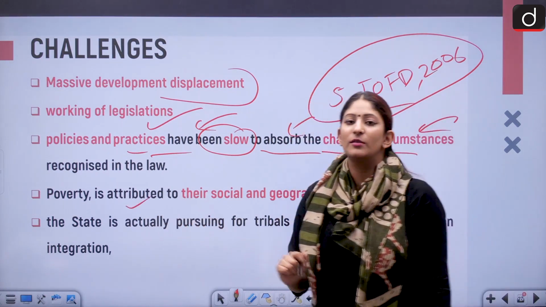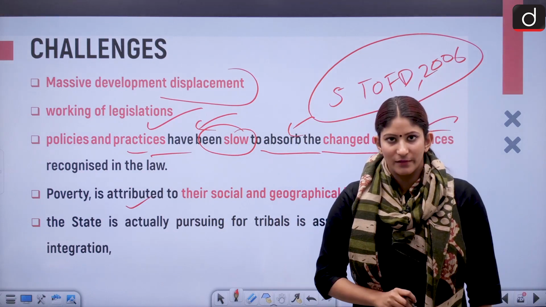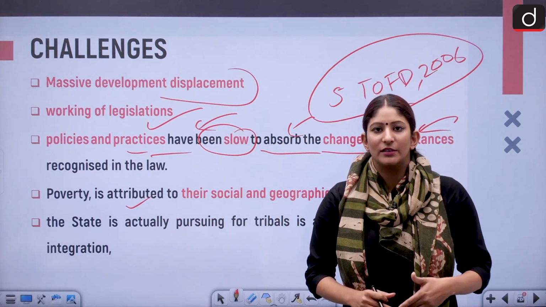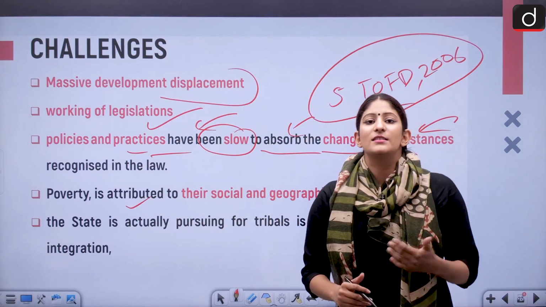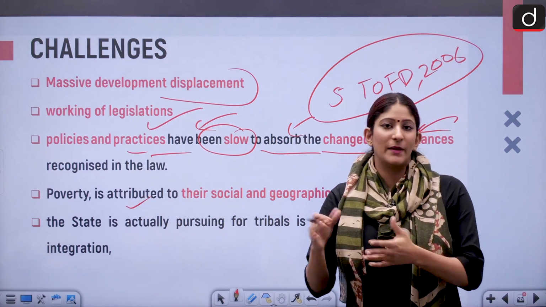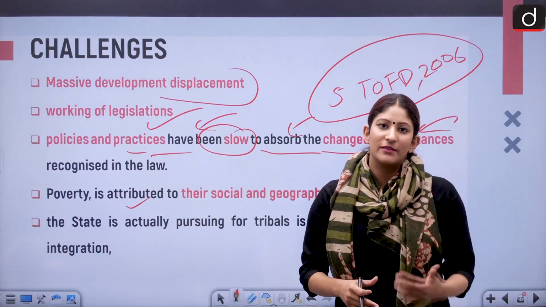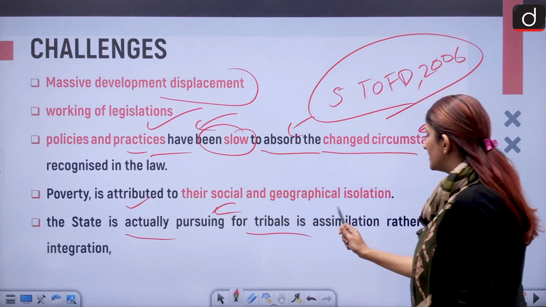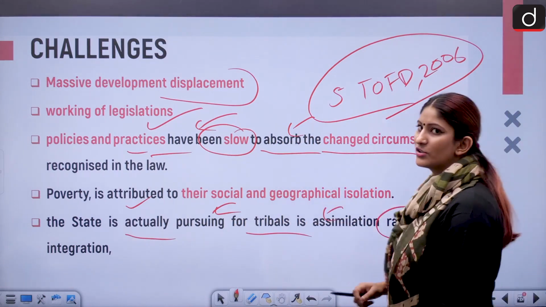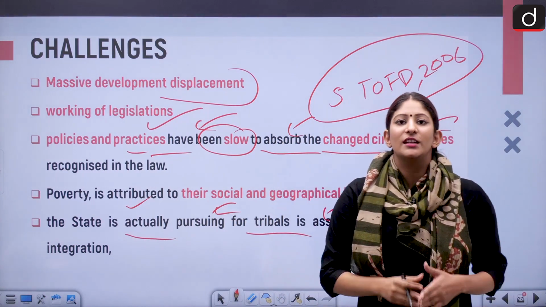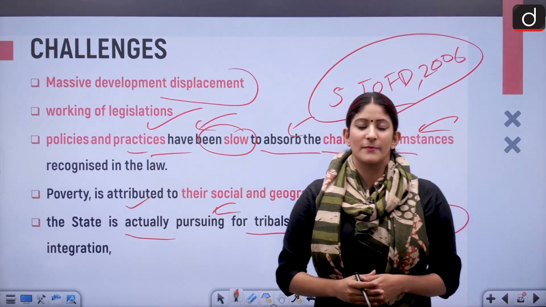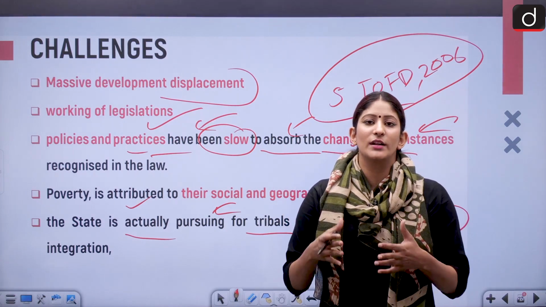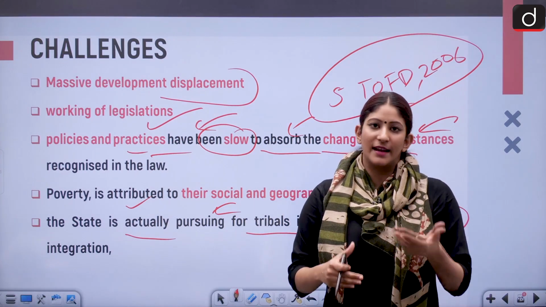Poverty that is attributed to the geographical isolation of the tribes. It's like letting them live the way they are living, not trying to upgrade them. That is another cause, that they are still dependent on their agrarian and their previous structures. Okay, and the state is actually pursuing for tribals assimilation rather than integration. That means assimilation and integration has a little bit of difference. Assimilation means losing your identity, just get intermixed into whatever the homogeneity is there right now.